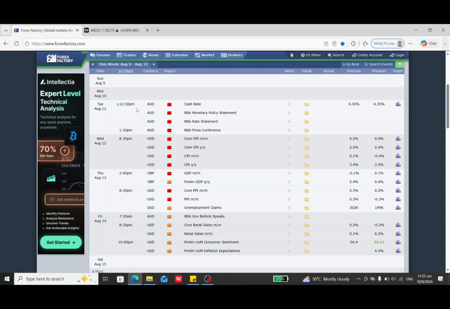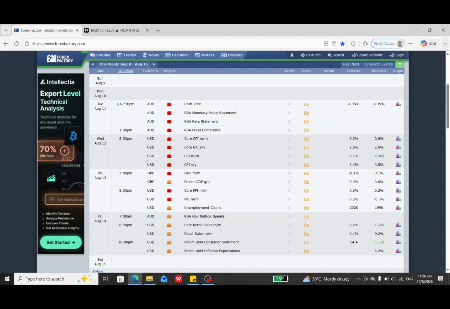Then only Tuesday is interesting, for the Aussie. The Aussie cash rate release is about 12:30 p.m. Singapore time. So the market will probably be good in volatility and trading opportunity, maybe Tuesday tomorrow around the London session, 3-4 p.m. So this is for Aussie.